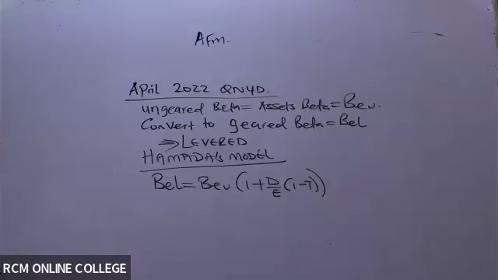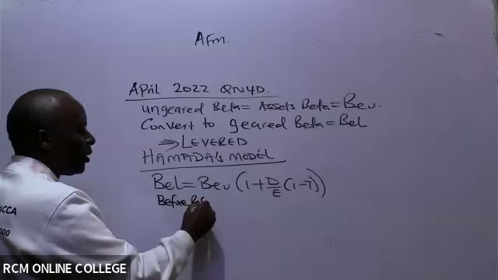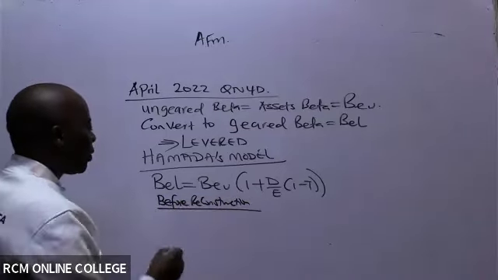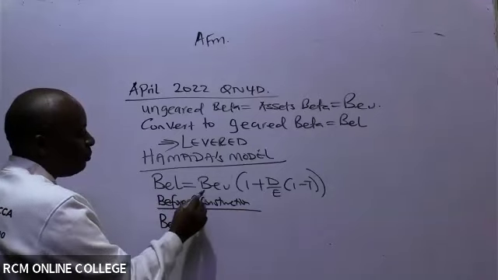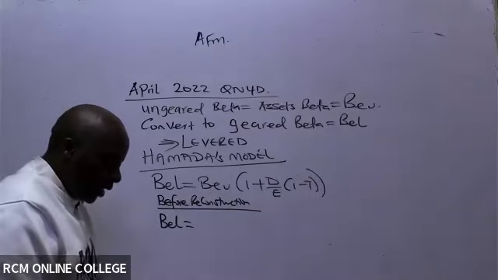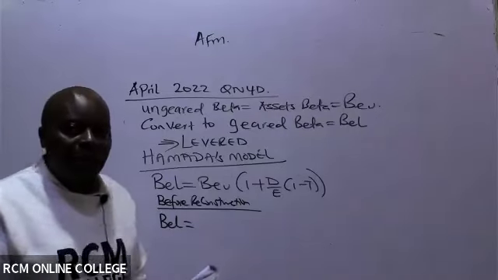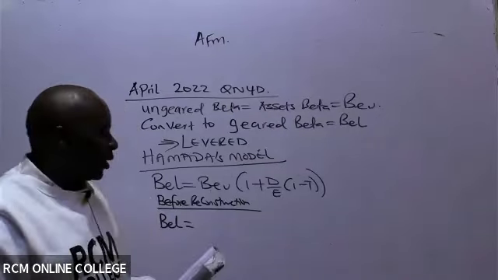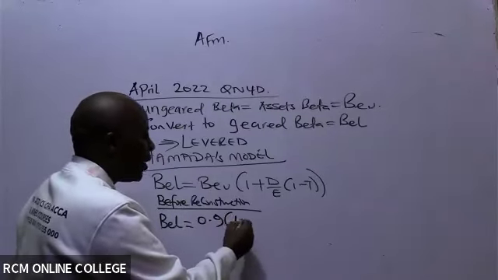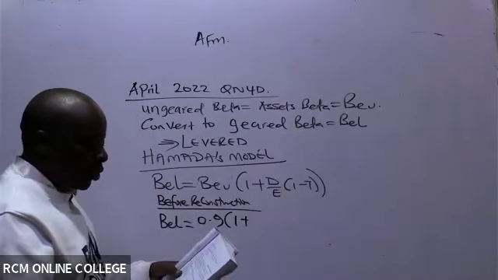So first, go ahead and give us BEL before reconstruction. Beta assets has been given, and this never changes. In this April 2022 question, if you look at sentence number 2, the beta assets is 0.9, into 1 plus debt to equity before reconstruction.